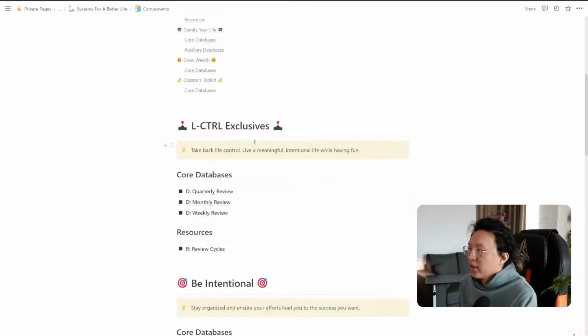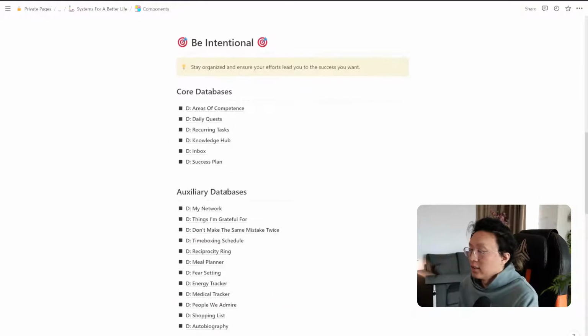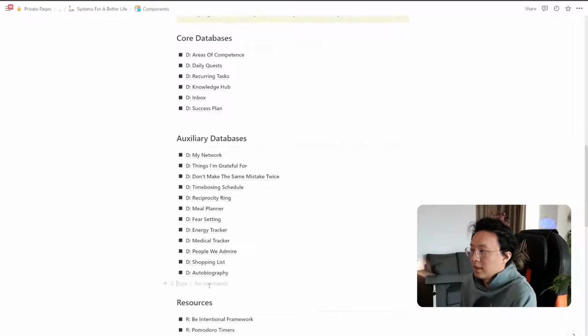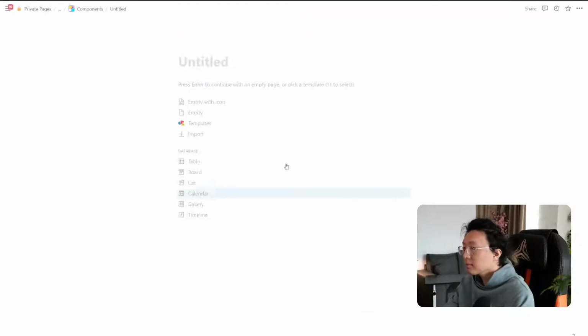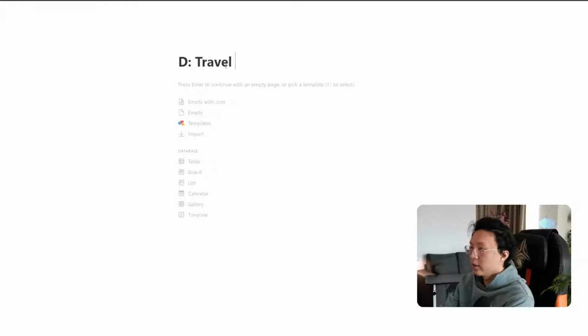And then inside the components, you can see I have a bunch of sections for different parts of our systems. I'm just going to keep this simple. I'm going to put it inside auxiliary databases. We're going to make this a new page. And we're going to call this one, let's call it travel planning or travel tracker. Let's just call it travel tracker.